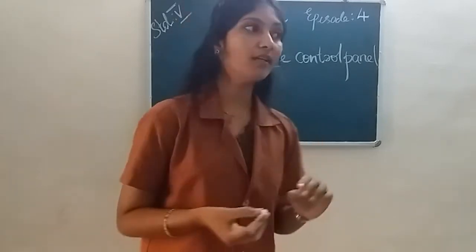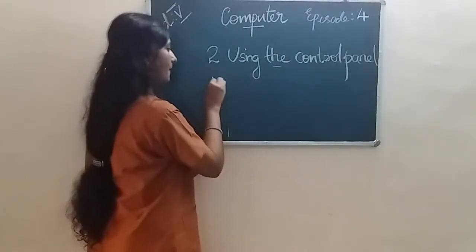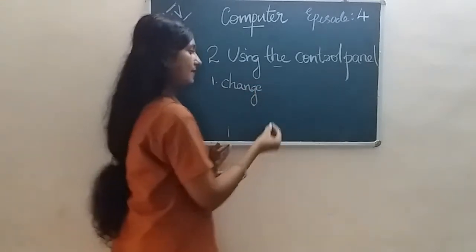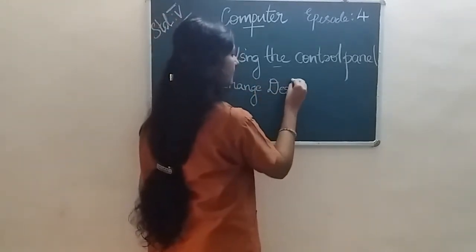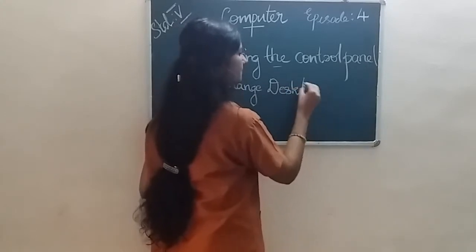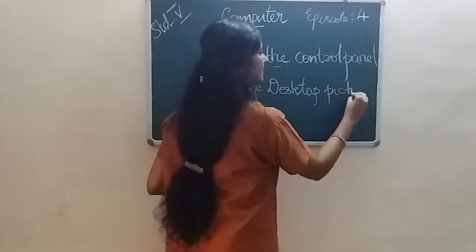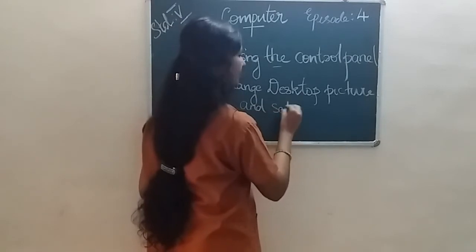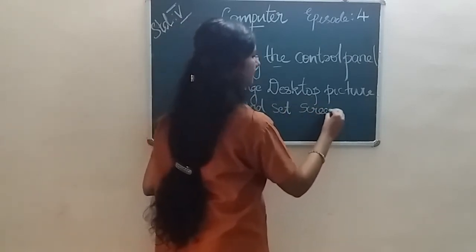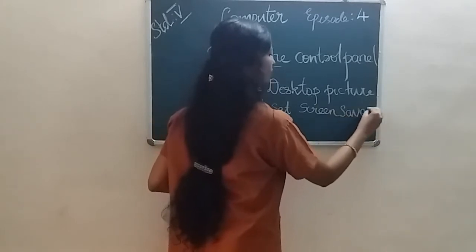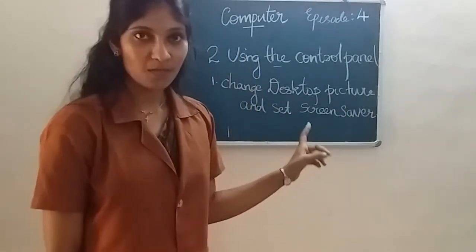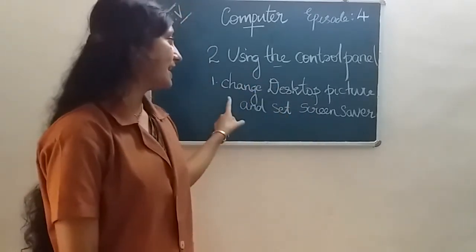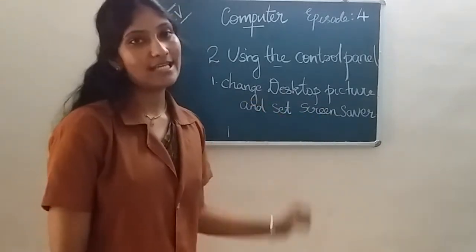So the first operation is change desktop picture and set screen saver.